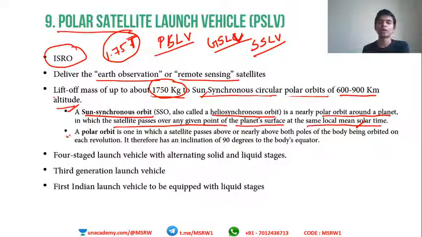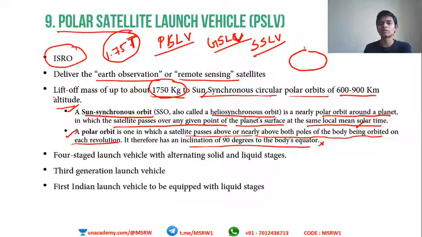Then we have the polar orbit. Polar orbit is one in which a satellite passes above or nearly above both poles of the body being orbited in each revolution. It therefore has inclination of 90 degrees to the body's equator. This is not important, but the first statement, it passes. So the polar orbit is something like this. If this is the Earth, this is North Pole and this is South Pole, it will rotate something like this. Okay, we can rotate in many ways, horizontally, vertically, diagonally, everything is possible. Polar orbit is something like this. It rotates very closely to the poles, around the poles. Okay.